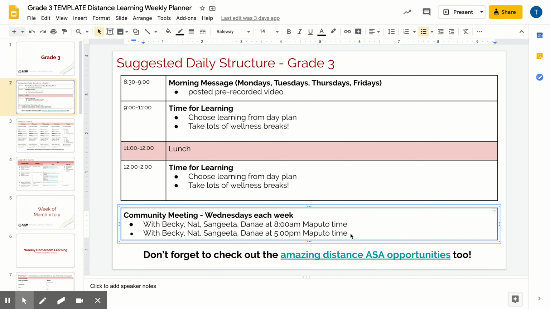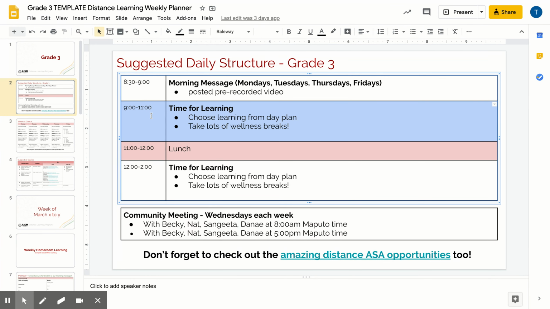With the consideration that we have learners and teachers at different places around the world, it might not be that the learners are participating in a community meeting with their homeroom teacher. So we wanted to make sure that all learners, no matter where they were, had an opportunity to join a meeting, but that meeting might be hosted by a fellow teacher in their grade level. As much as possible, we try to accommodate the different families around the world. So the day of the community meeting, the link to the meeting via Zoom will be shared with families, and learners can click the one that they're going to participate in, either option 1 or option 2, and then just enjoy that community time together.